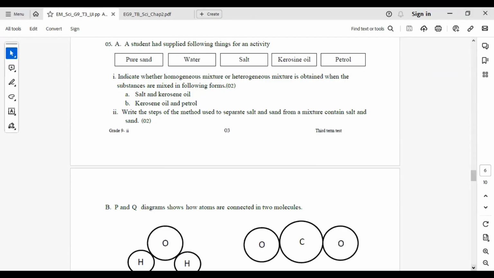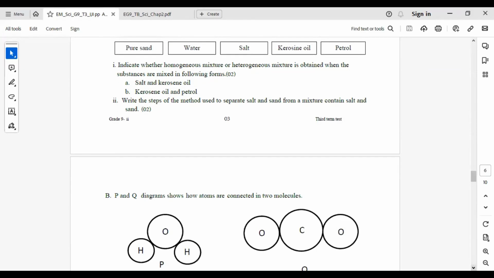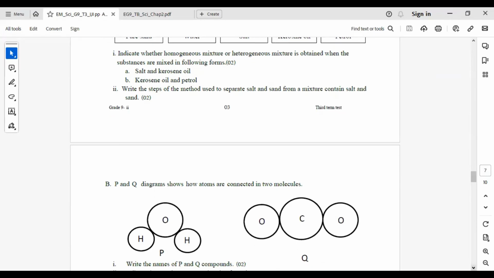Write the steps of the method used to separate salt and sand from a mixture containing salt and sand. The method is known as evaporation. And we will write the steps like this. I'll write the steps for the method. Dissolve the mixture in water.